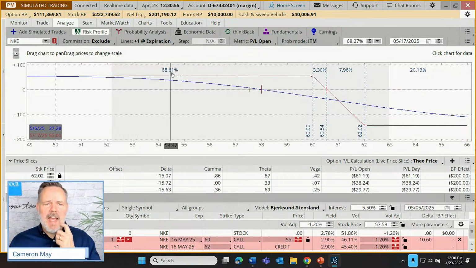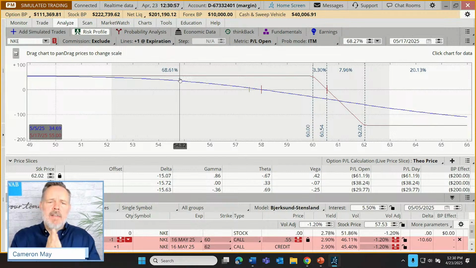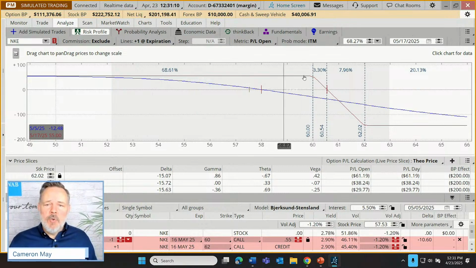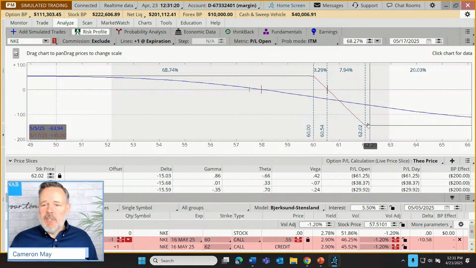So we could actually tack that on if we're just asking the question, well, what's the chance that we'll make some money? Maybe not maximum gain, but maybe maximum gain or at least a little bit. Well, that's actually about 72%. Now, there's about an 8% chance that we lose some money, but not maximum loss, and about a 20% chance that maximum loss is realized at expiration.